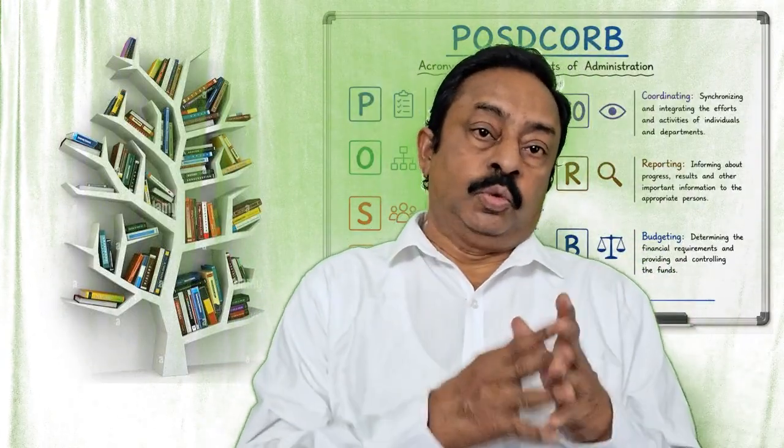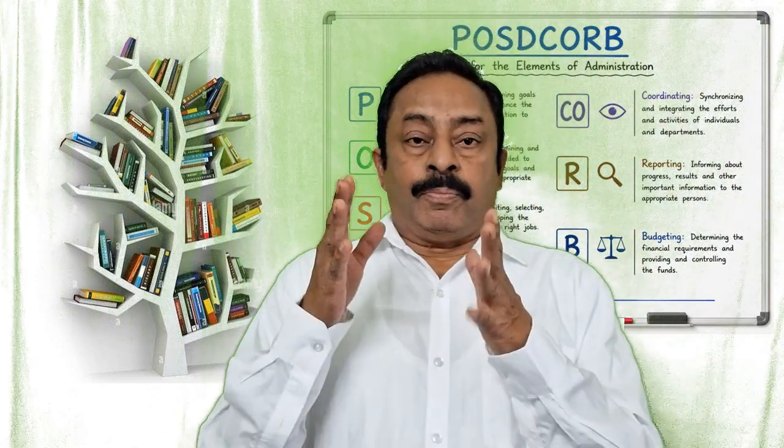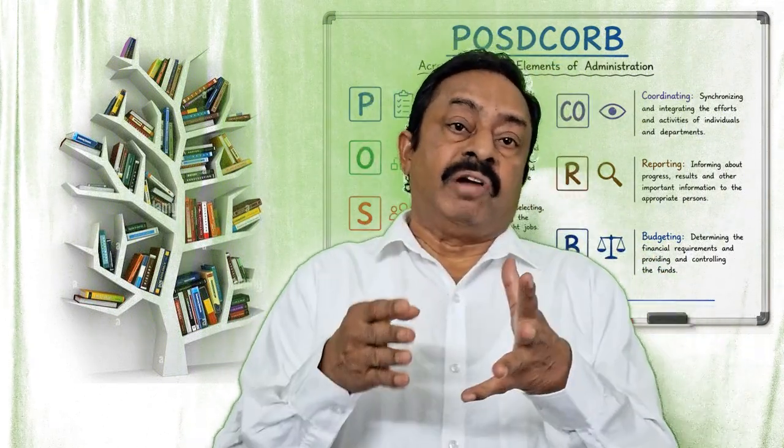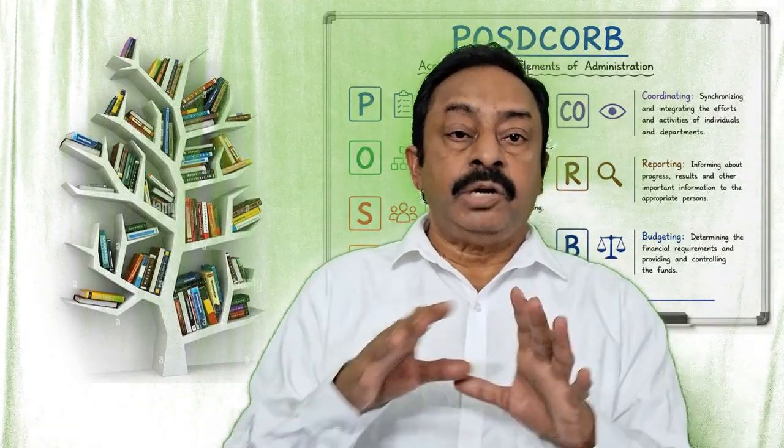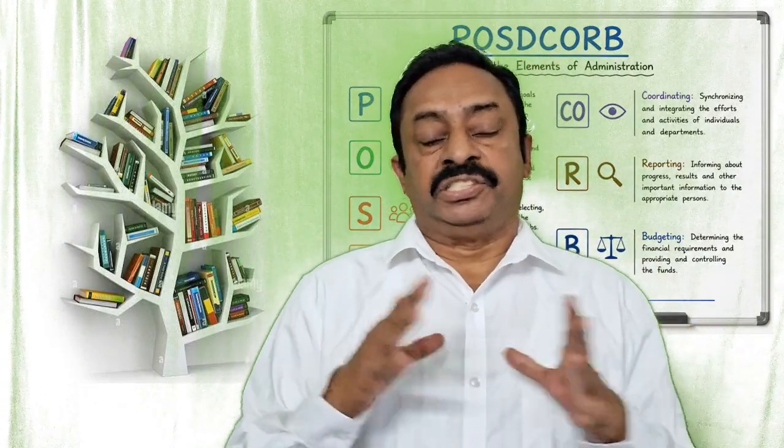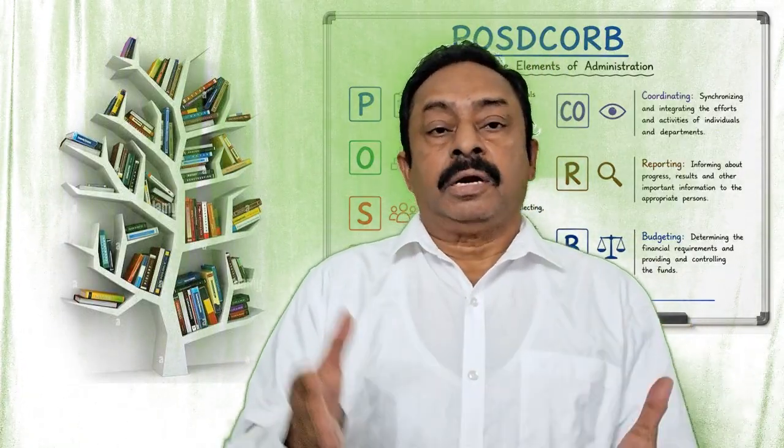Okay, shortlist. Say 200 applications came. For the production department, these 5 people are well qualified. Let us call them for the interview. Sales like this, finance like this. They do recruitment planning, shortlisting. Then they call the people.